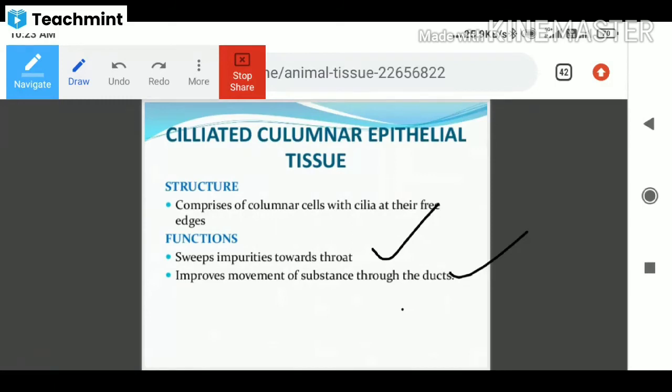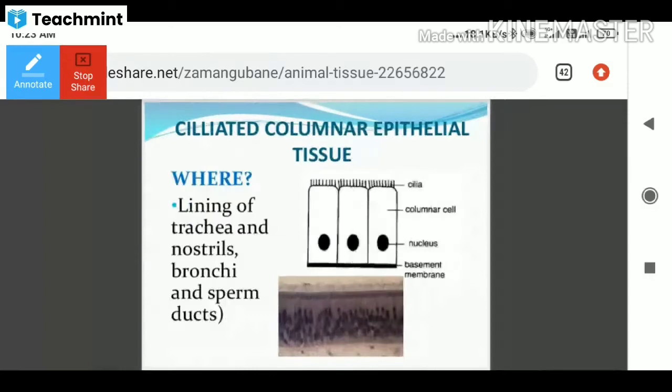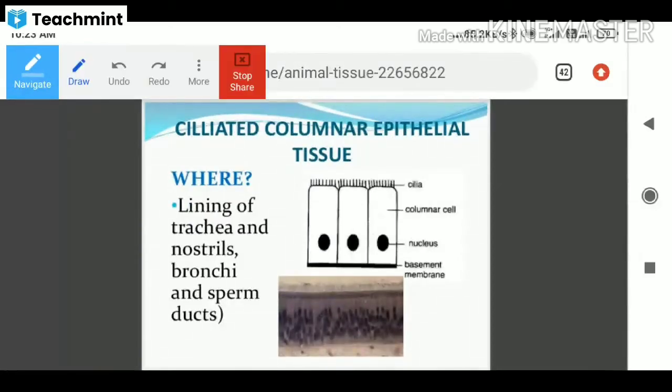Next, this is ciliated columnar epithelial tissue. I told you that the cilia are located on the edge of the columnar cells, and the nucleus is located very close to the basement membrane, where the cells are attached. Where they are located, you see the lining of the trachea, nostrils, bronchi and sperm ducts.